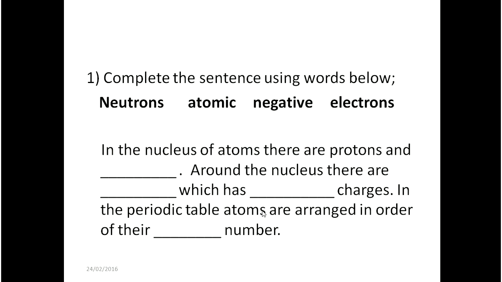Another question to test your knowledge. Complete the sentences below using the words neutrons, atomic, negative, electrons. In the nucleus of atoms there are protons and neutrons. Around the nucleus there are electrons which have negative charges. In the periodic table, atoms are arranged in order of their atomic number.